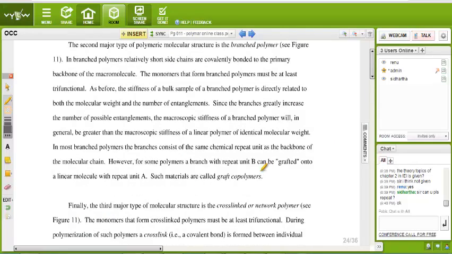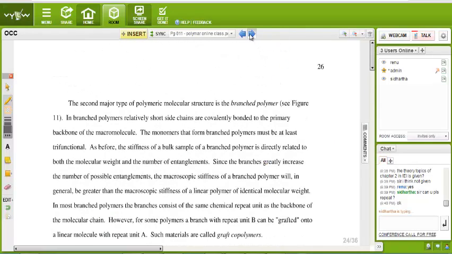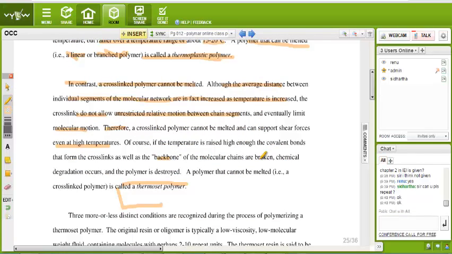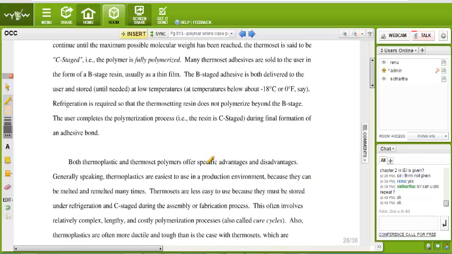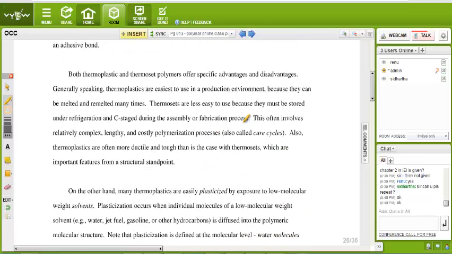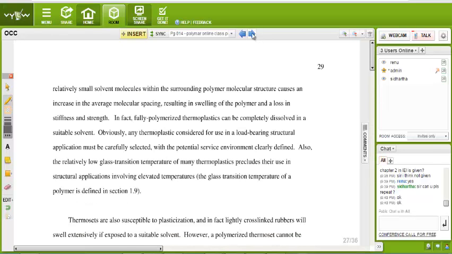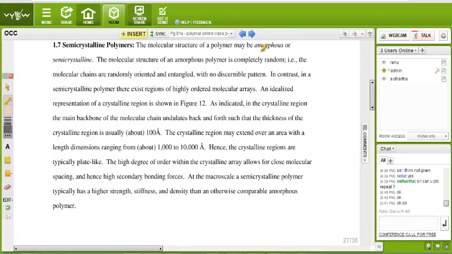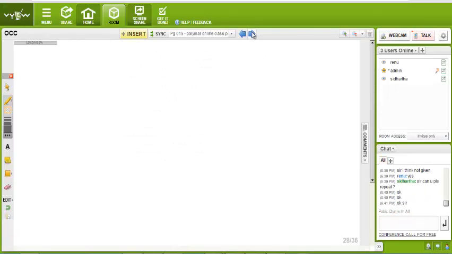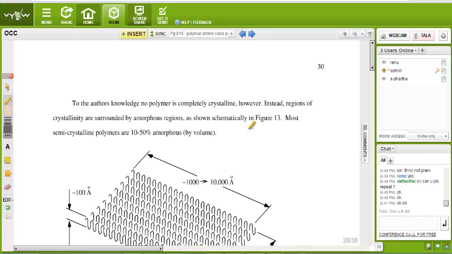Okay. Thermoset polymer. The rest of the thing is written over here. You go through the note. This is a very good note. I go for the topic which I should tell.